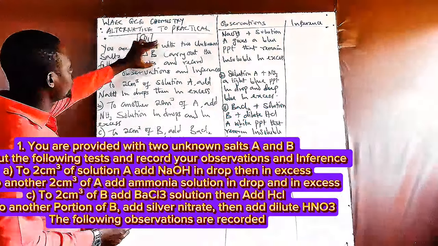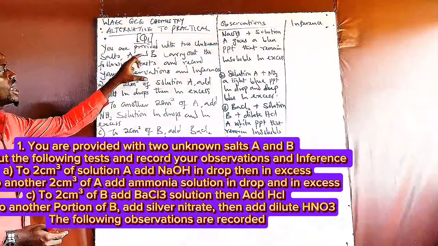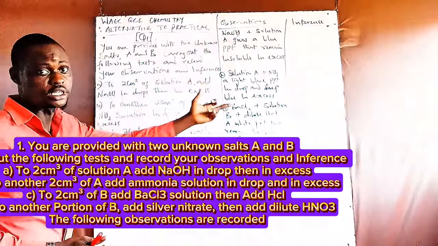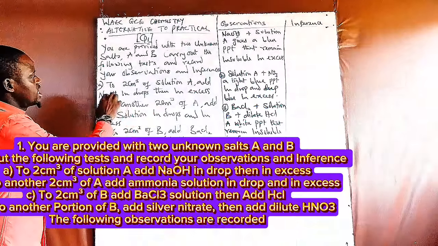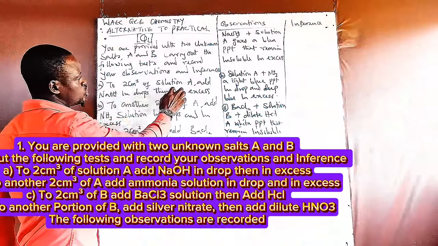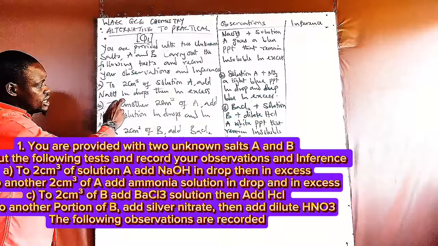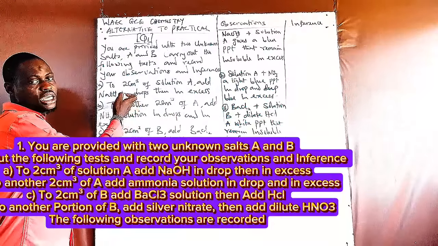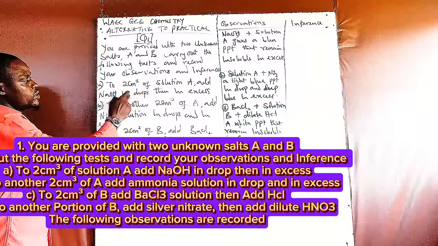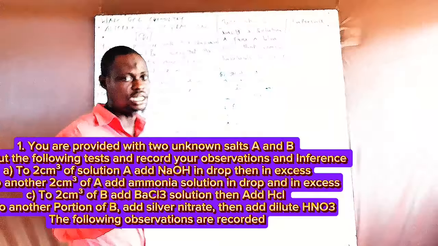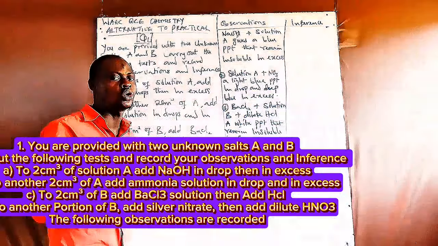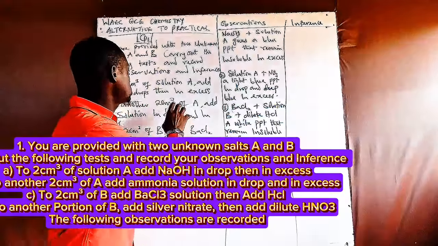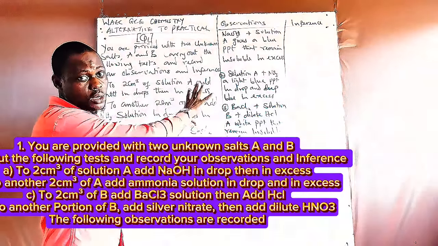Now they said you are provided with 2 unknown salts A and B. Carry out the following tests and record the observation and inference. The first test said to 2 cm³ of solution A, add sodium hydroxide in drops, then in excess. Now whenever they give you 2 things that you should add, in drops and in excess, in drops is just to know the kind of ion that is there, and in excess is to confirm the ion that is present.